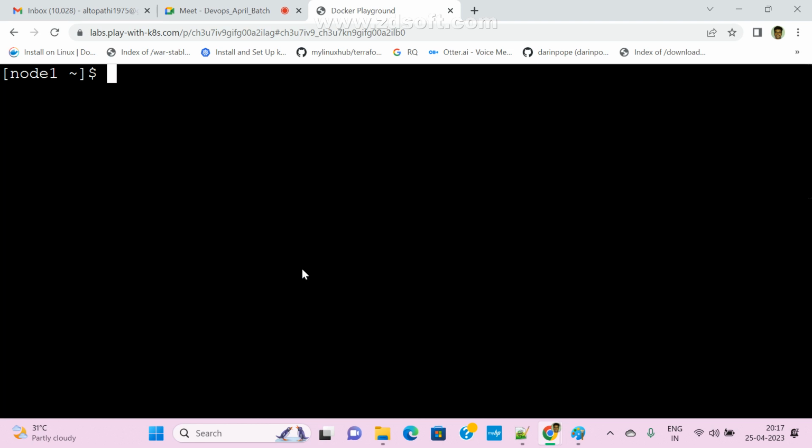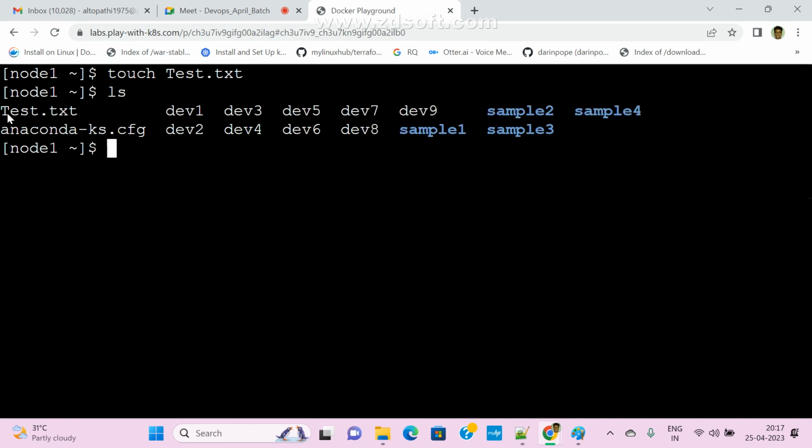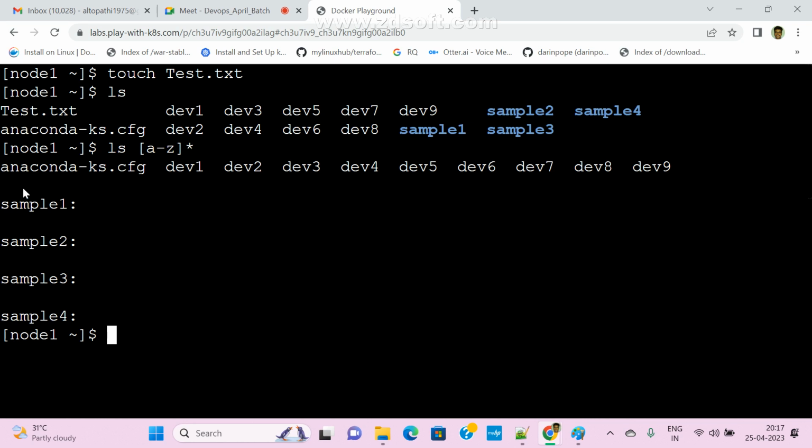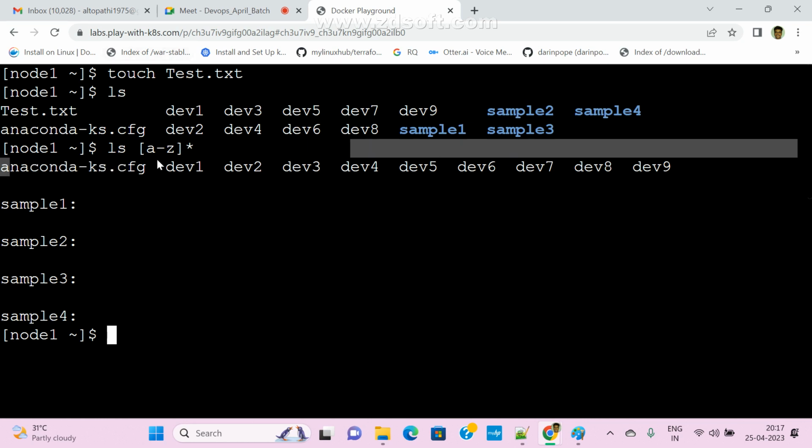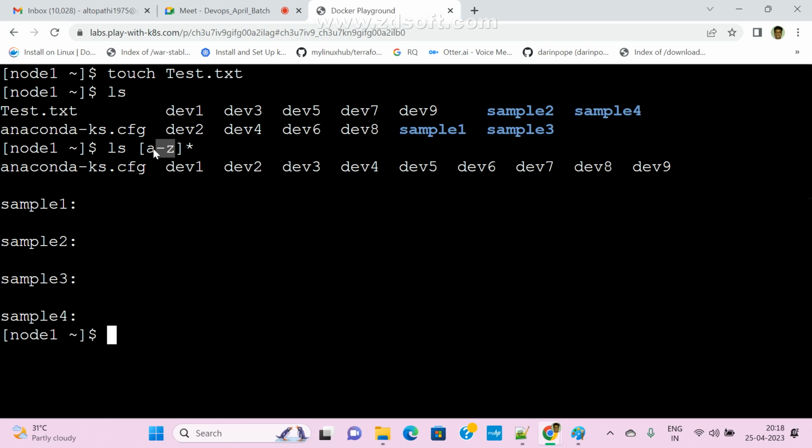Now I'm going to create one file. Touch space, I am giving test.txt. Did that file get created or not? Now check it: ls a hyphen z, then star, any name. Can anyone guess the output? Will test.txt display or not? No, sir, it won't display, because here my pattern checks only lowercase. The first letter should be only lowercase.